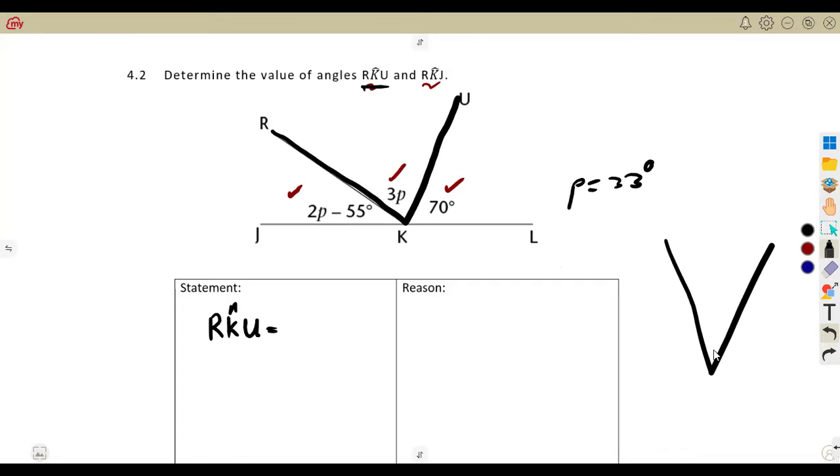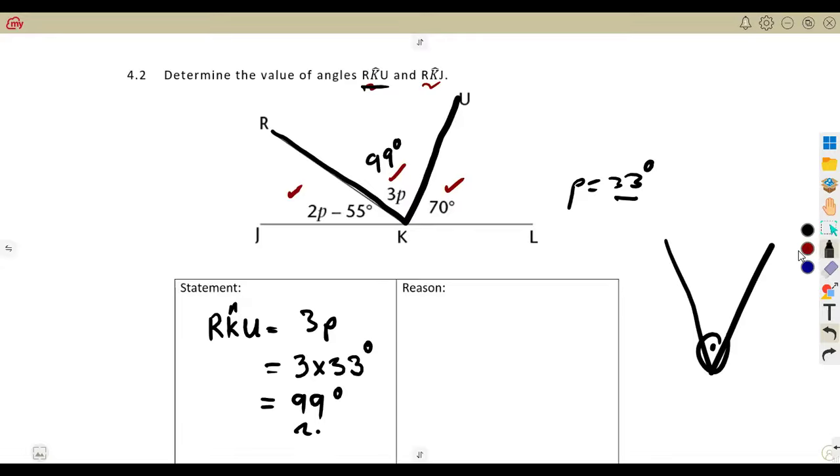An angle is formed when two lines meet. That is where the angle is taken. Line RK and line UK, they meet here. Where they meet, there is angle 3P. So this is the one that we need. But we must have the numerical value, we must have the exact answer. We substitute P is what? 33. Remember, 3P means 3 times P. So you just have to multiply 3 times 33, which was going to give us 99 degrees. So this one is just a matter of substituting. So that was 99 degrees.